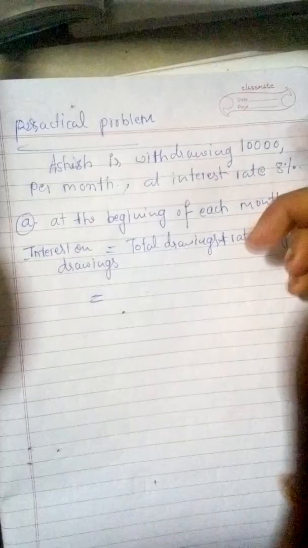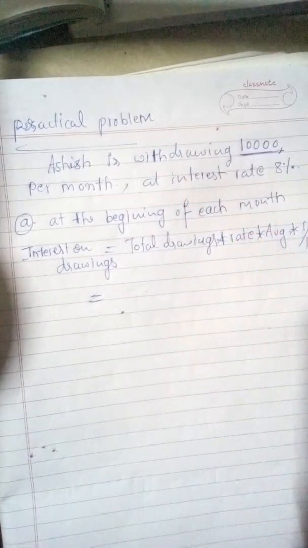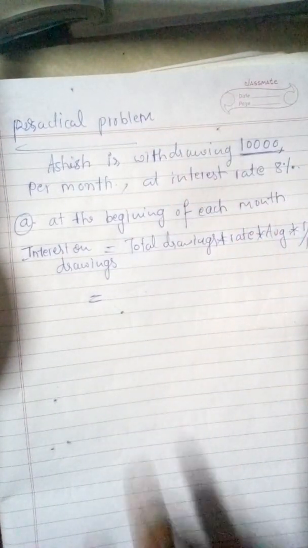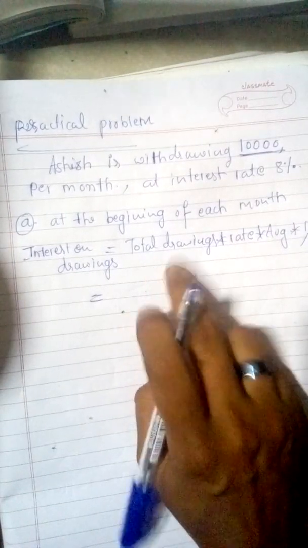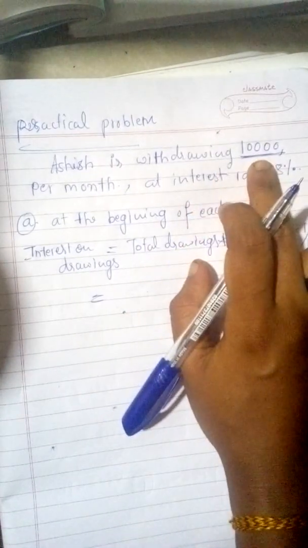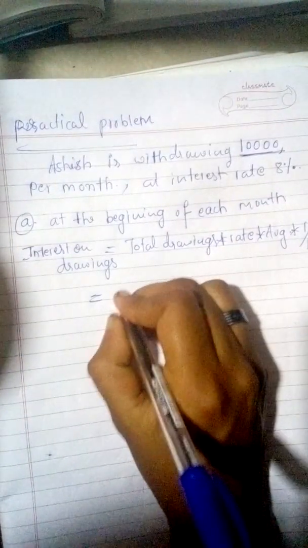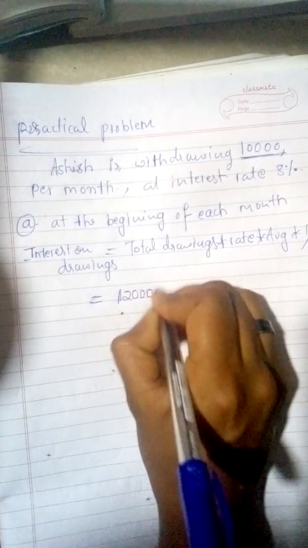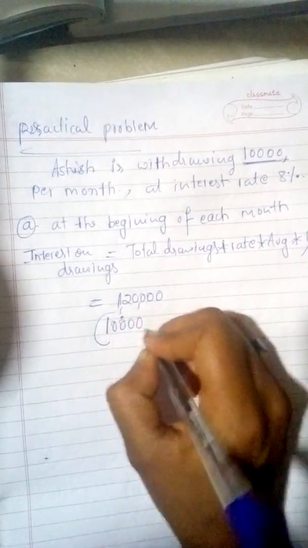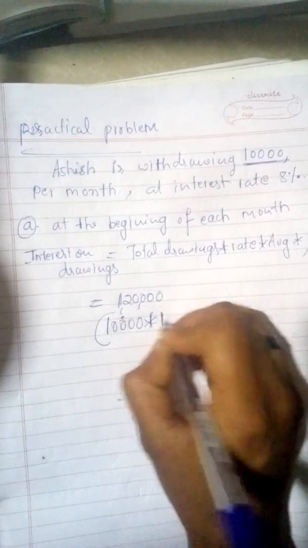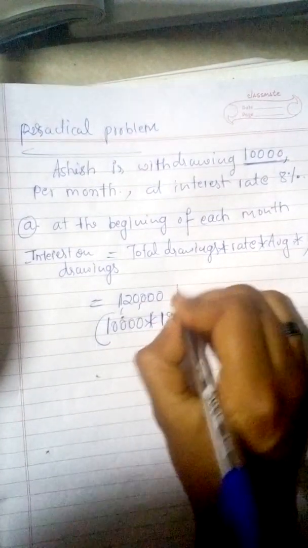So now, what is the amount withdrawn? 10,000. 10,000 is for every month, right? So what we need to do? Total drawings means we need to multiply that with the months. So for a year, they are going to withdraw this fixed amount. That is 10,000 into 12, which is 1,20,000. So 10,000 is the amount withdrawn every month, and total months in a year is 12. So that is 1,20,000 into rate of interest.